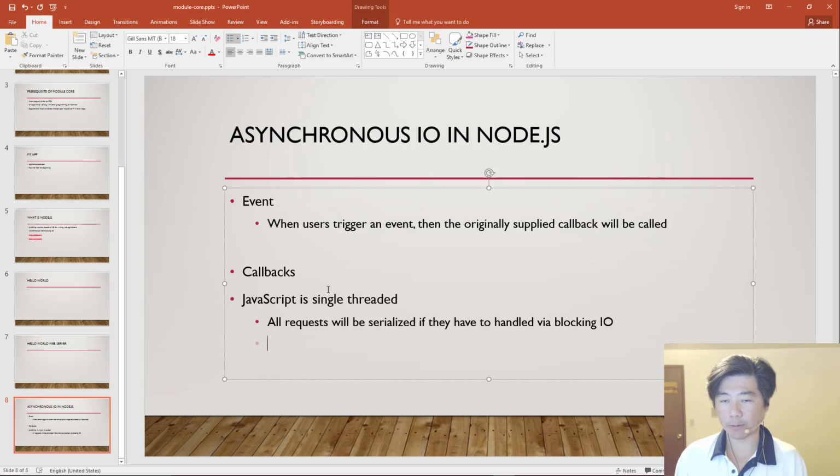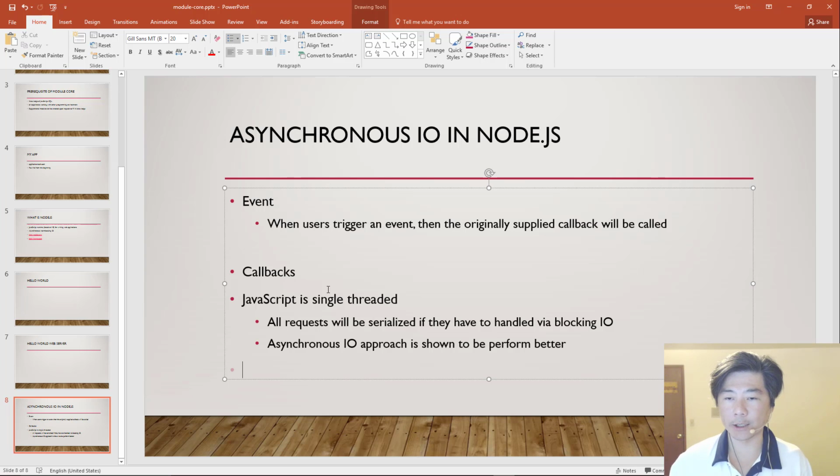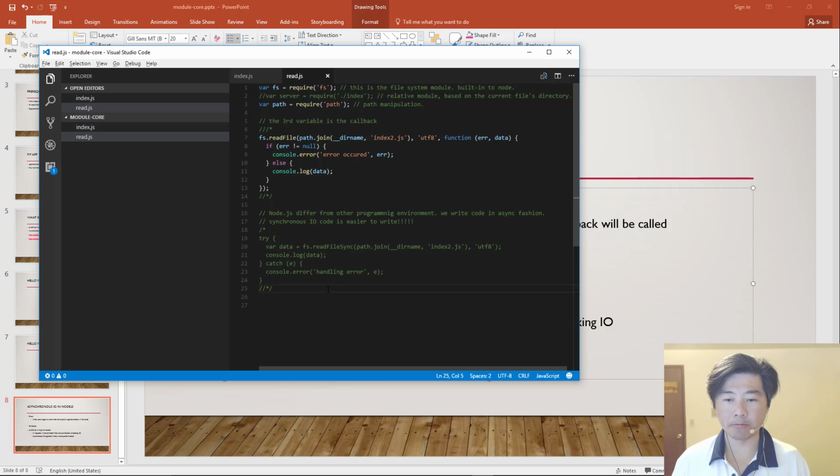But two, at the time that this was designed, the asynchronous I/O approach was shown to perform better, because each particular thread takes up a certain amount of system resources. So you cannot have as many threads efficiently as you could just doing things with an asynchronous I/O approach. Now, in other environments this is continuously getting better, so eventually this might not necessarily be true anymore, but at least during the time that Node was created, this was true.